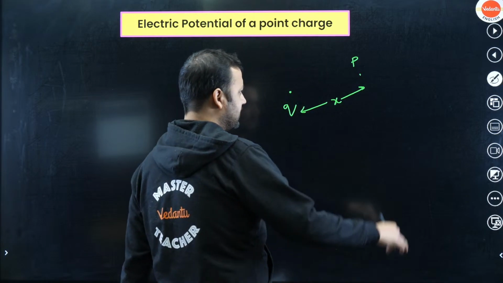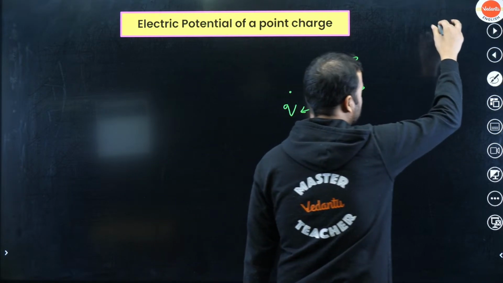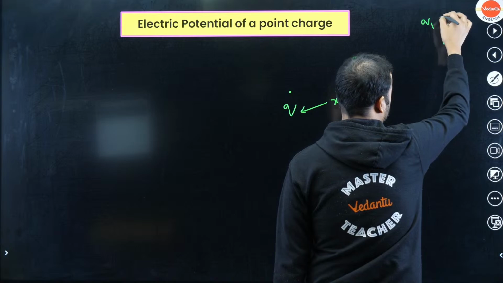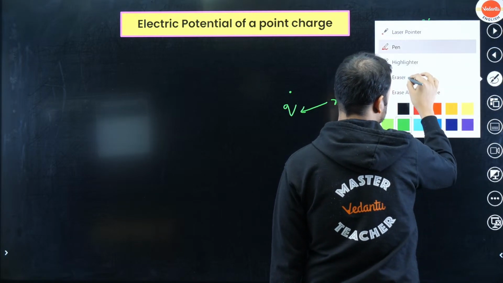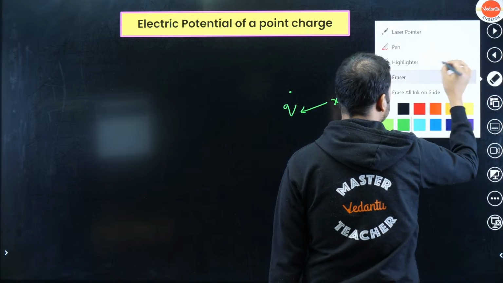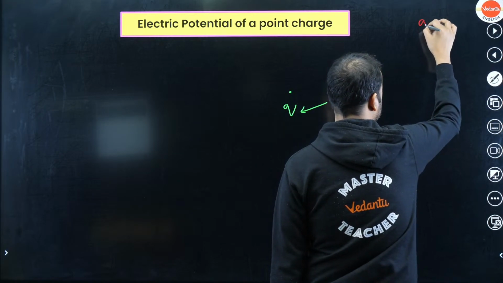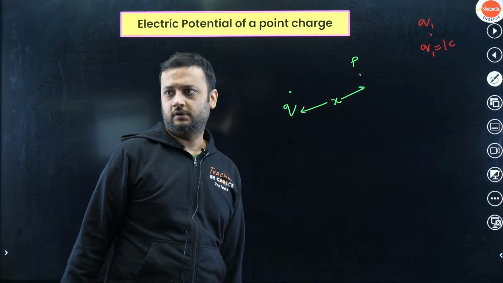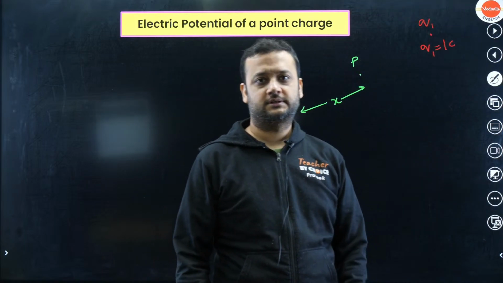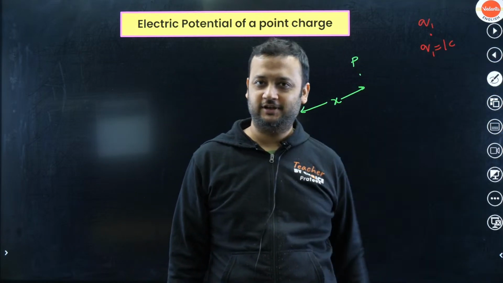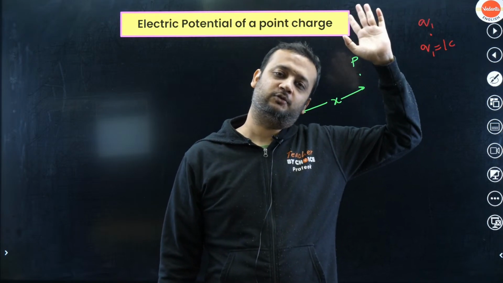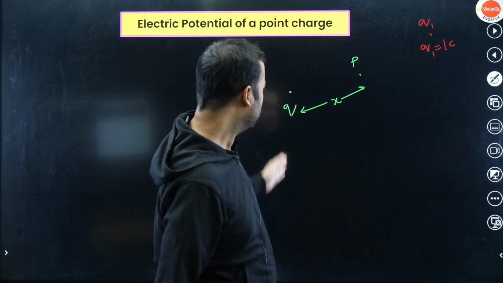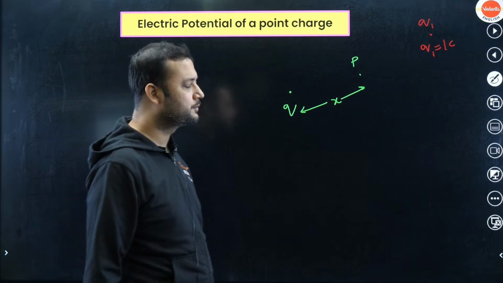So let us assume that there is one charge of 1 coulomb. Let's call this charge q1, where q1 is equal to 1 coulomb. Now this q1 charge is in another universe, because we have to assume that q1 is at infinity. You can assume that q1 is in a different galaxy, very, very far away from q. It's super far away from q.